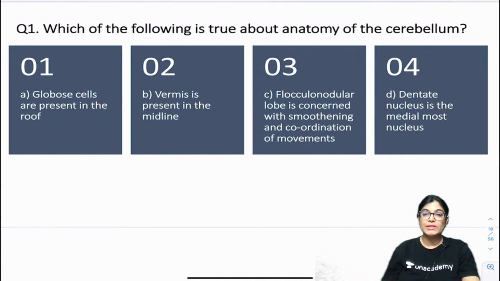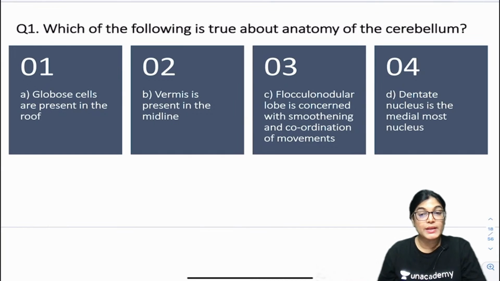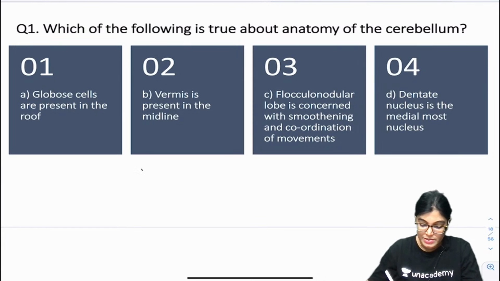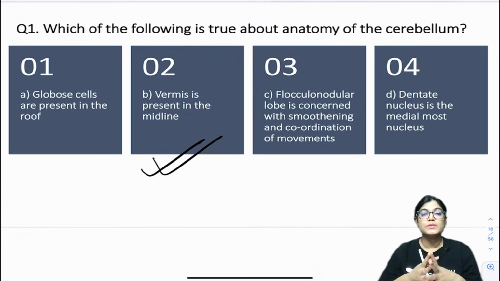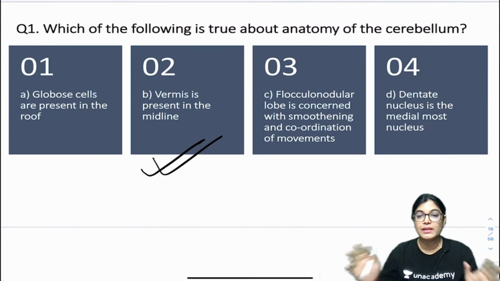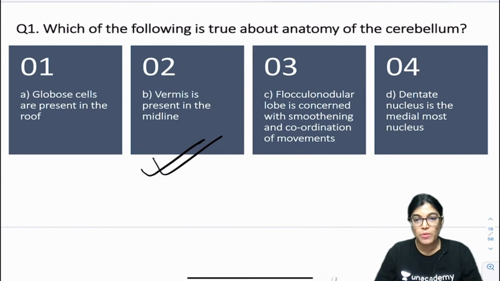Can I come up with the explanation of this MCQ? Let's describe the MCQ. The correct answer here is option 2: vermis is present in the midline. I would like to explain all the points, whether the correct or the incorrect options given here. The first point is globose cells are present in the roof. The fourth point is dentate nucleus is the medial most.